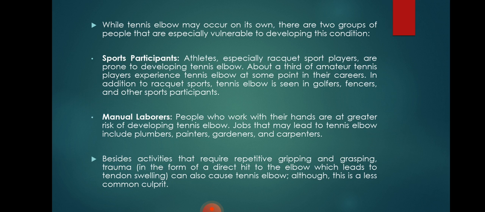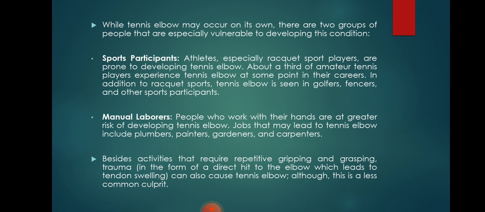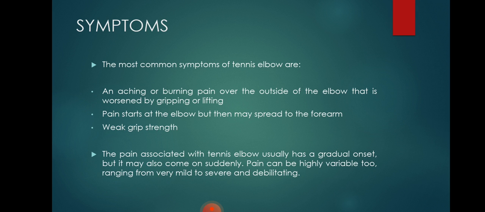Manual laborers who work with their hands are at greater risk of developing tennis elbow. Jobs that may lead to tennis elbow include plumbers, painters, gardeners, and carpenters. Besides activities that require repetitive gripping and grasping, trauma in the form of a direct hit to the elbow which leads to tendon swelling can also cause tennis elbow, although this is a less common culprit.